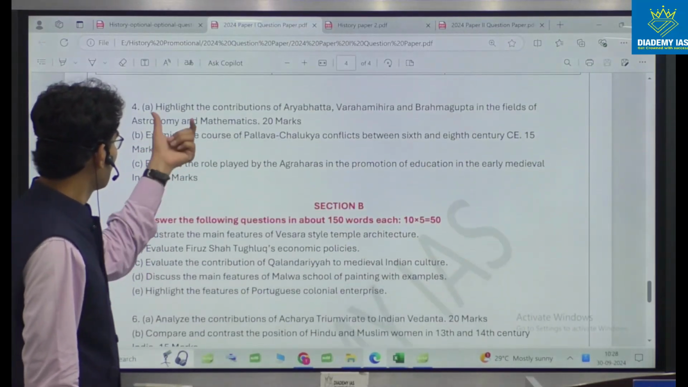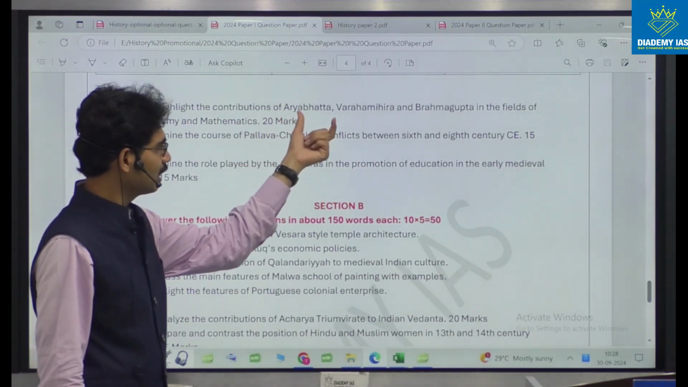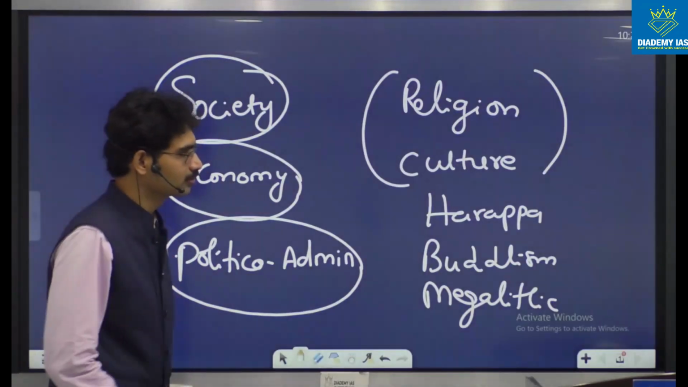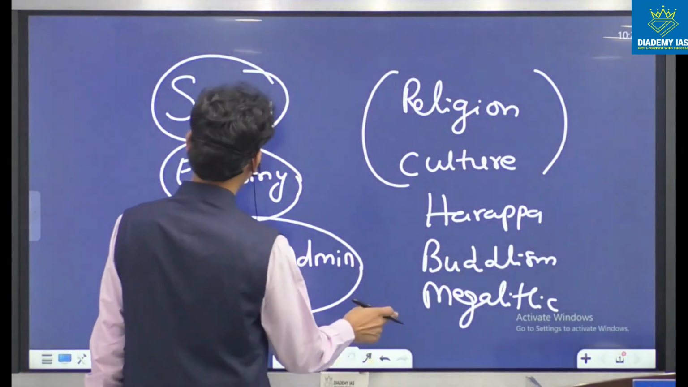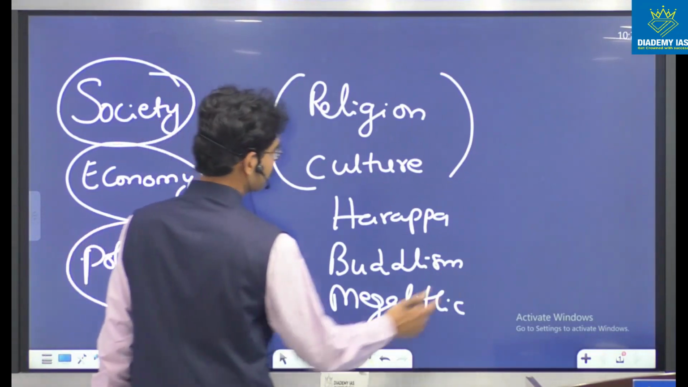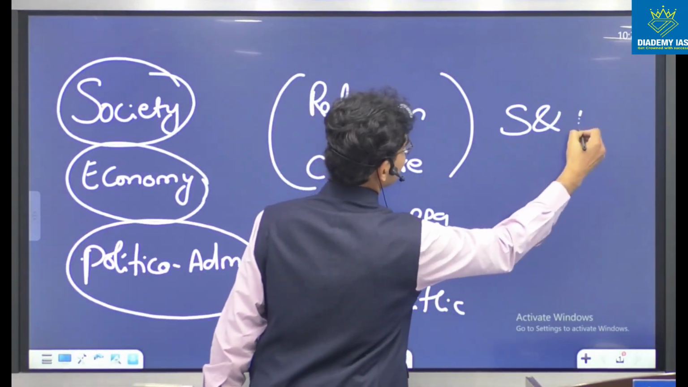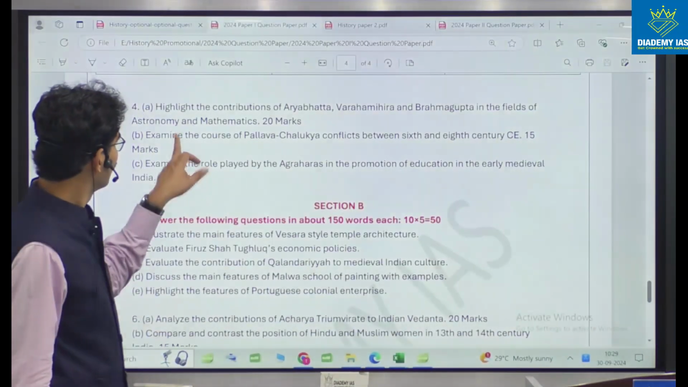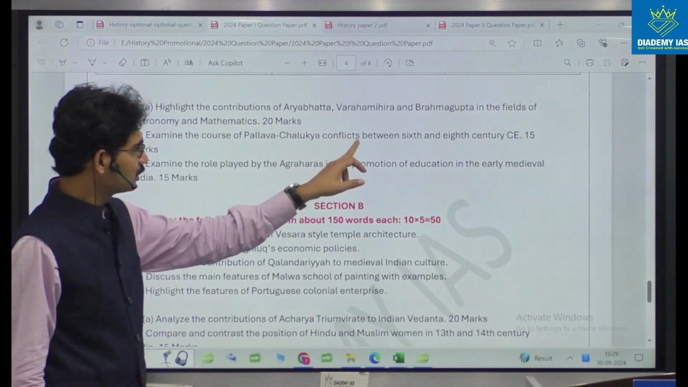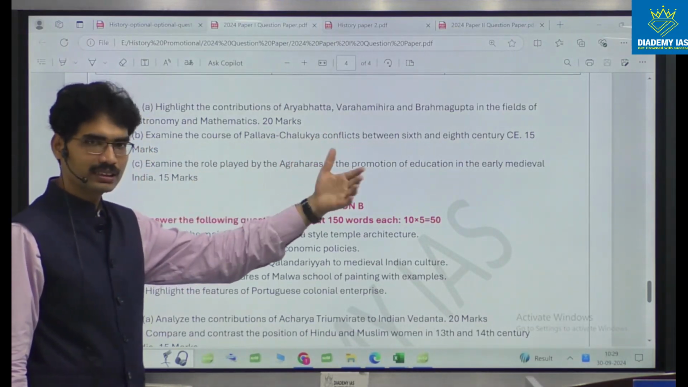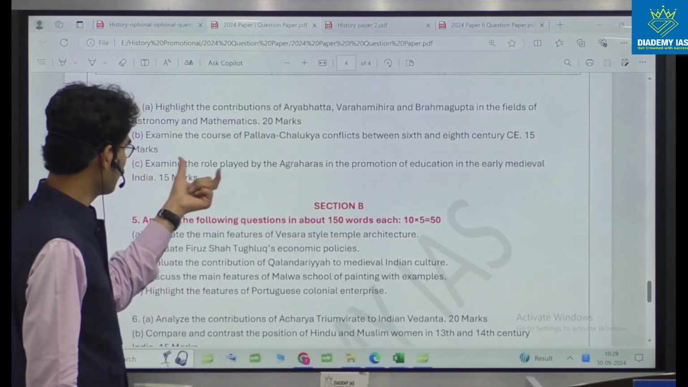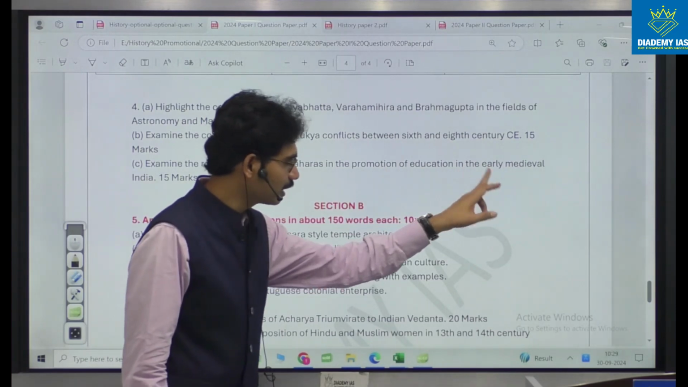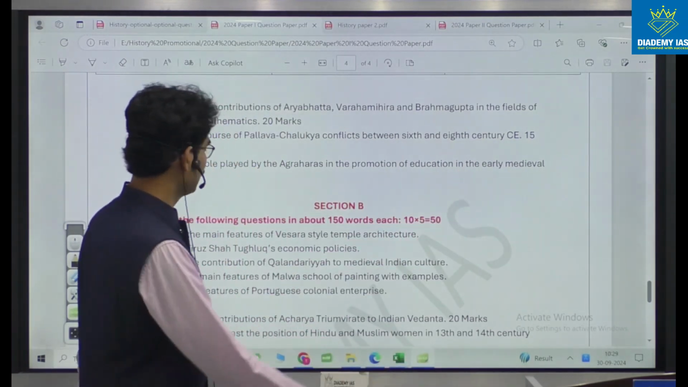Fourth one. Highlight the contributions of Aryabhatta, Varahamihir, Brahmagupta in the field of astronomy, mathematics. So to this list, we need to add science and technology. One question is related to that one. Examine the course of Pallava Chalukya conflict between 6th and 8th century. Political administration or politics.